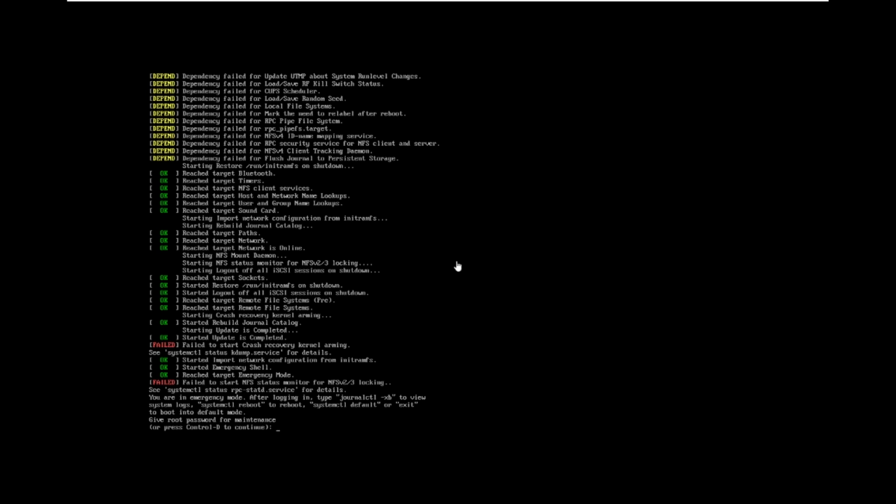So what is the error? Here you see systemctl status, and after logging, journalctl. Now systemctl reboot to rescue is the mode, so to boot into default mode, give root password for maintenance. Press Ctrl D to continue.